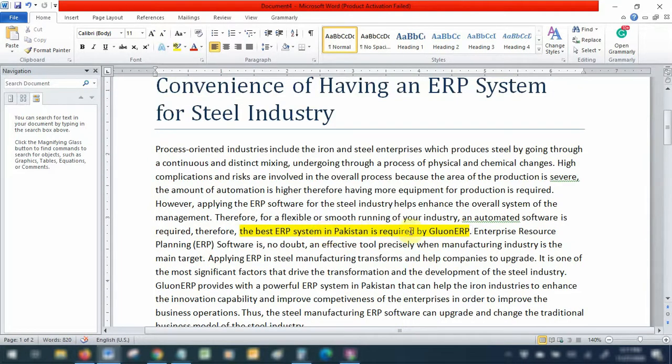The best ERP in Pakistan is required by Glue on ERP. They make the ERP system. How can they require it?